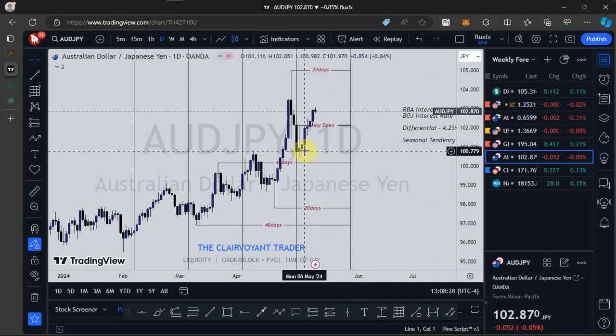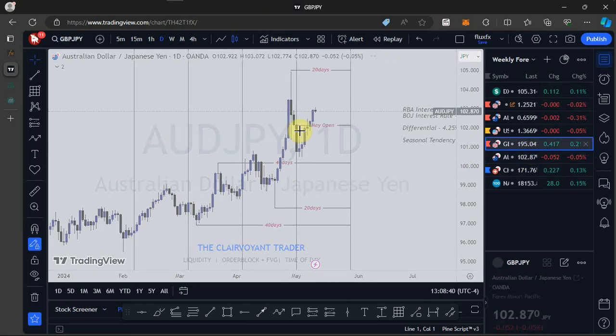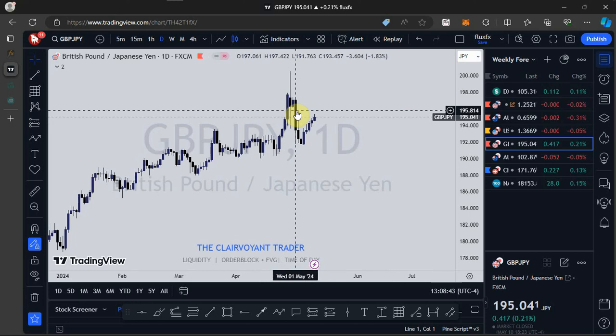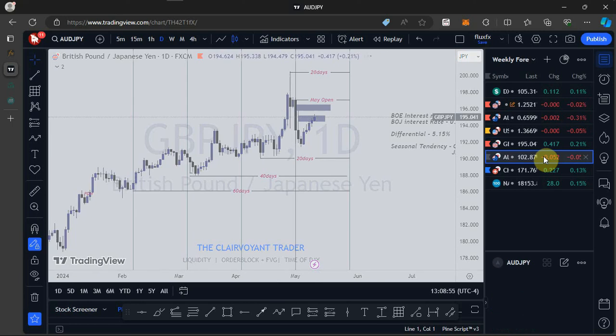Yes, and so we can say we are having an SMT divergence between AUDJPY and GBPJPY, because one has been able to take out a high. Just as you can see here, GBPJPY has failed to take out this high right here, but with AUDJPY, that high has been taken out.